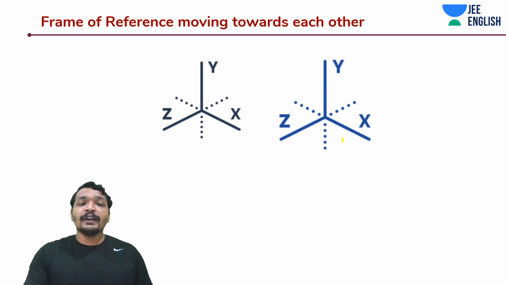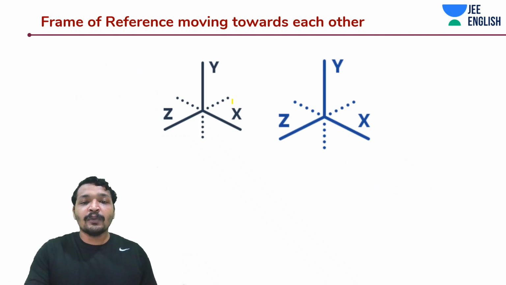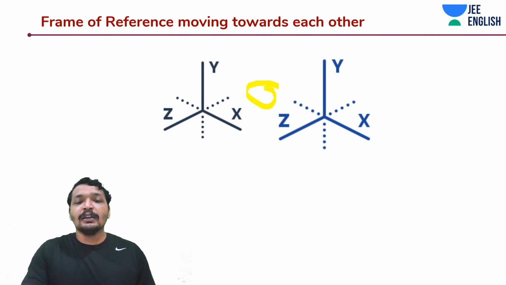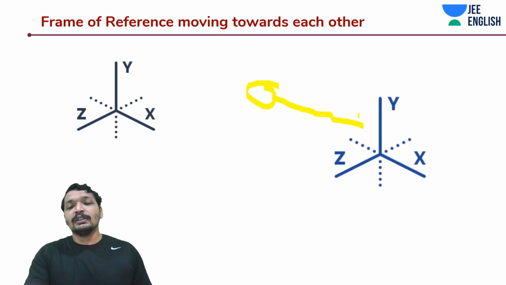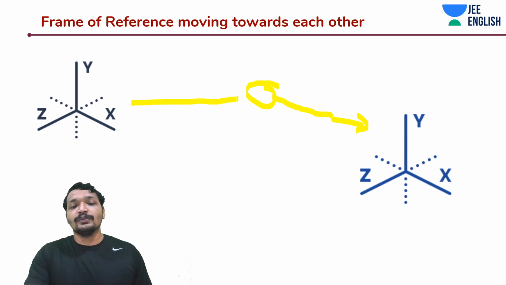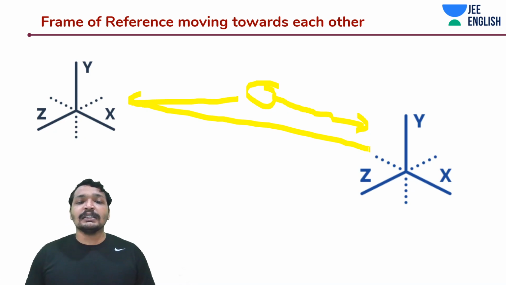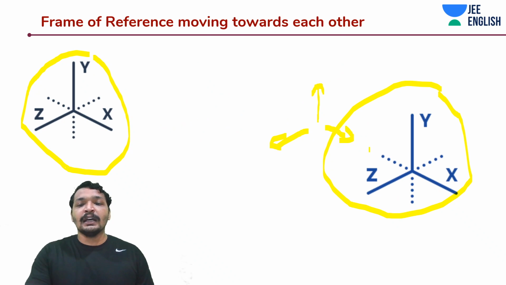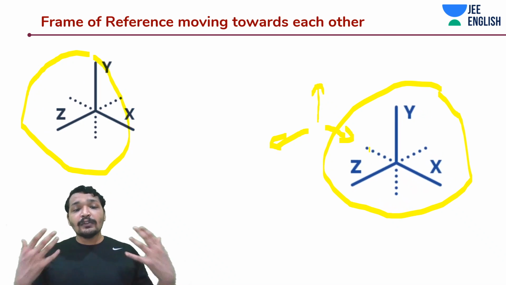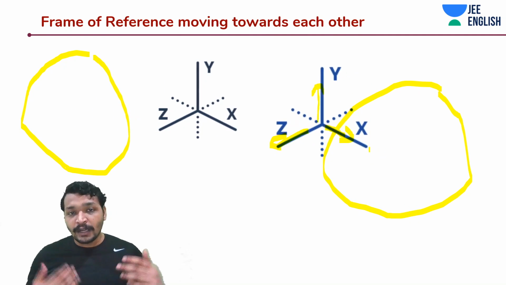And in the case where they are moving away from each other, you'll see that the distance is growing, isn't it? Initially they were here at this point, let's say this is the midpoint. Once they started moving away from each other, the distance became bigger between these 2. The displacement between these 2 axes has grown larger. Whereas in this case the distance has reduced, and you'll see as if they have moved towards each other.